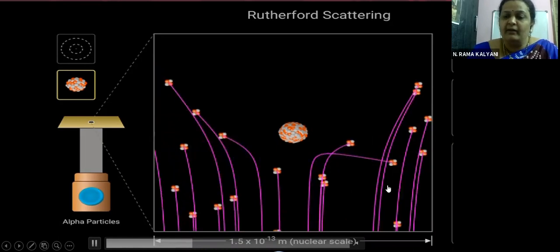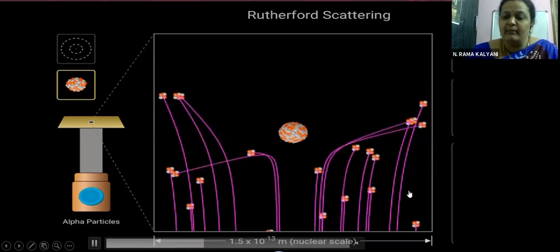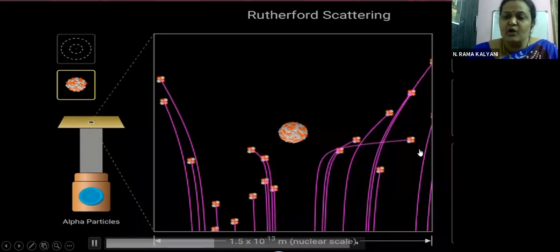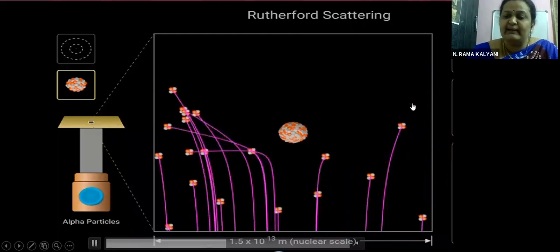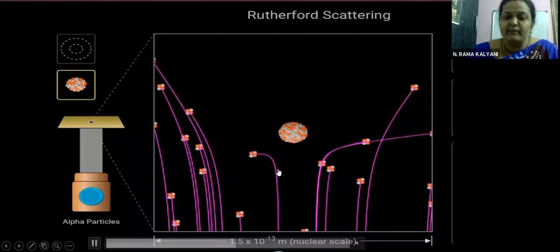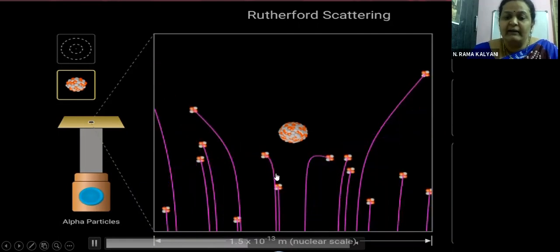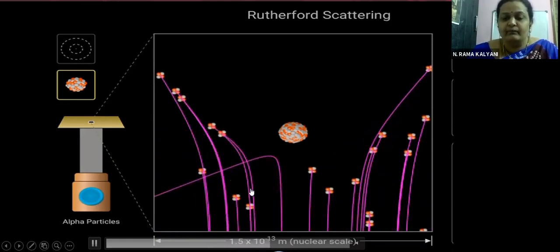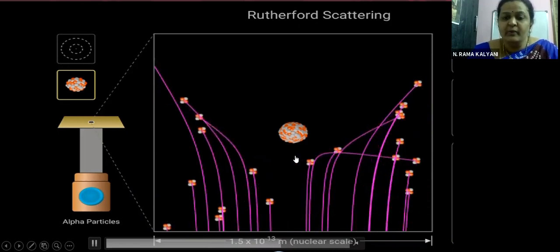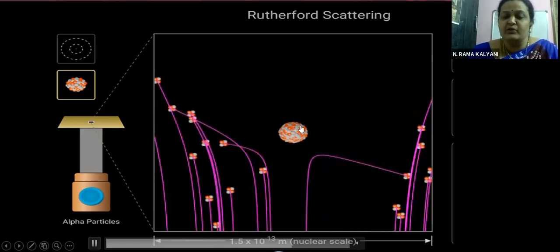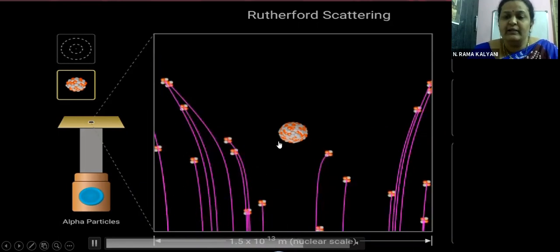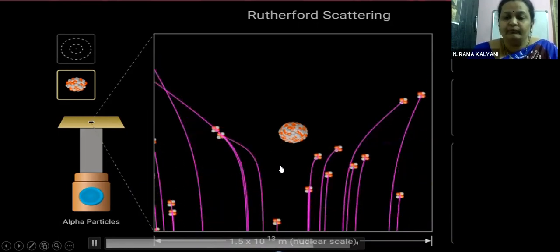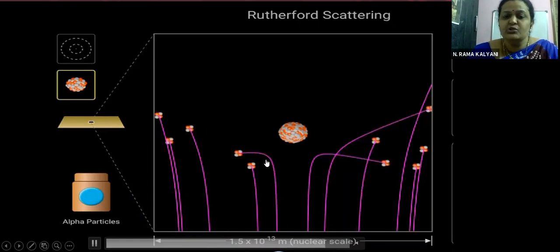And the ones that are moving away, their deviation is not much. They are almost moving in straight lines. The ones coming close to the nucleus are getting deviated by very large angles. That is what I wanted to show here, and also the comparison of size of the nucleus to the individual helium atoms, with just 2 protons.